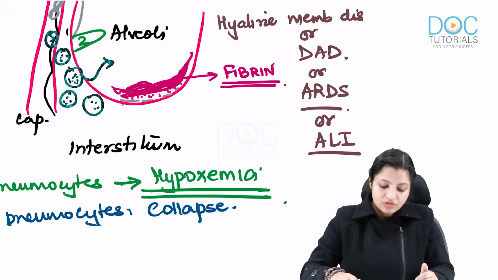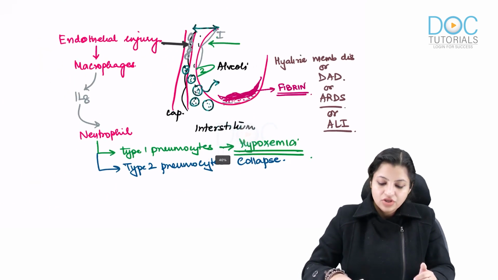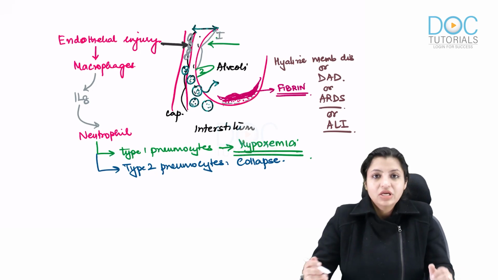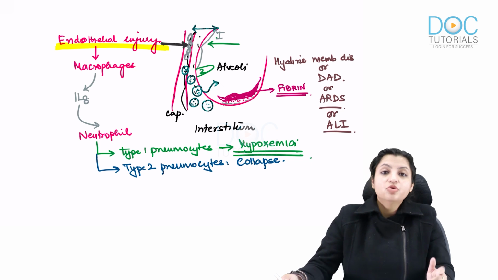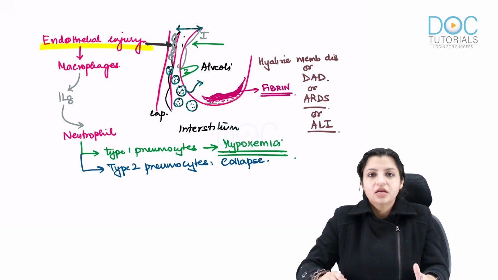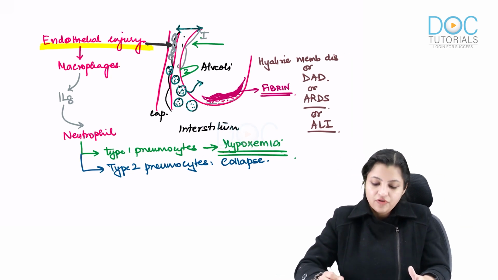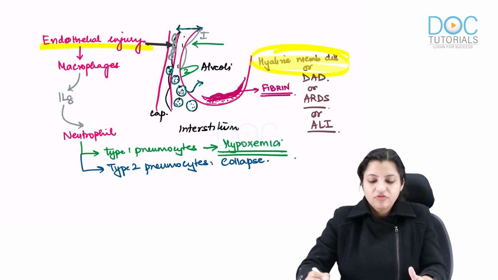Here, if somebody asks you what is the main trigger for lung injury in cases of COVID, it is always endothelial injury which is the main trigger. What is the most important finding in the lung in COVID? This is the formation of hyaline membranes. So this is the most common finding.